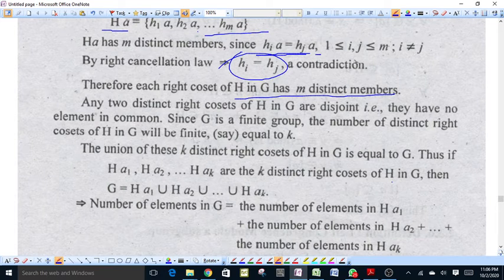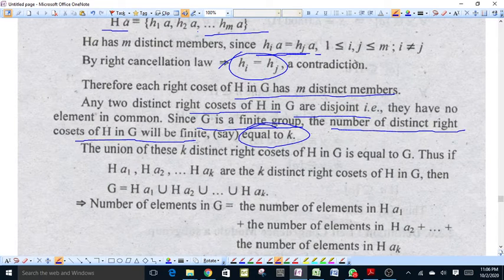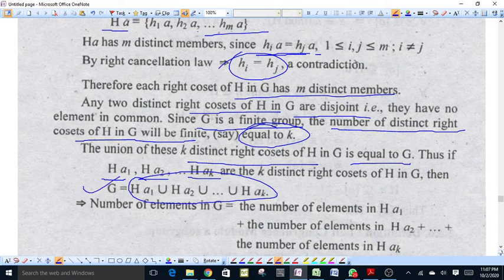Any two distinct right cosets of H in G are disjoint, that is, they have no common element. Because G is a finite group, the number of distinct right cosets of H in G will also be finite. Suppose this is equal to k, and the union of these k distinct right cosets of H in G will be equal to G. That is, if Ha1, Ha2, ..., Hak are k distinct right cosets of H in G, then the union of all these right cosets will be equal to G.